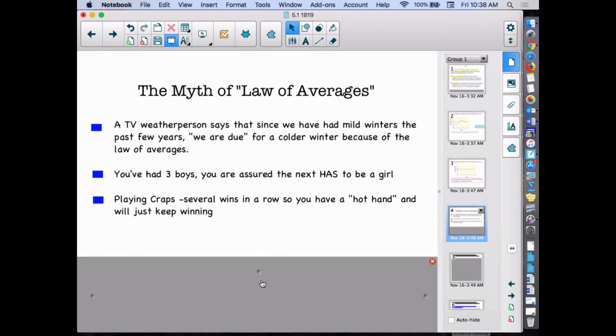Or playing craps. Here's the one where gamblers really get into trouble. You've had several wins in a row, so you've had a hot hand, so you just keep winning. Or if I've been losing a bunch, my luck's got to turn around, so people keep playing and losing more money.